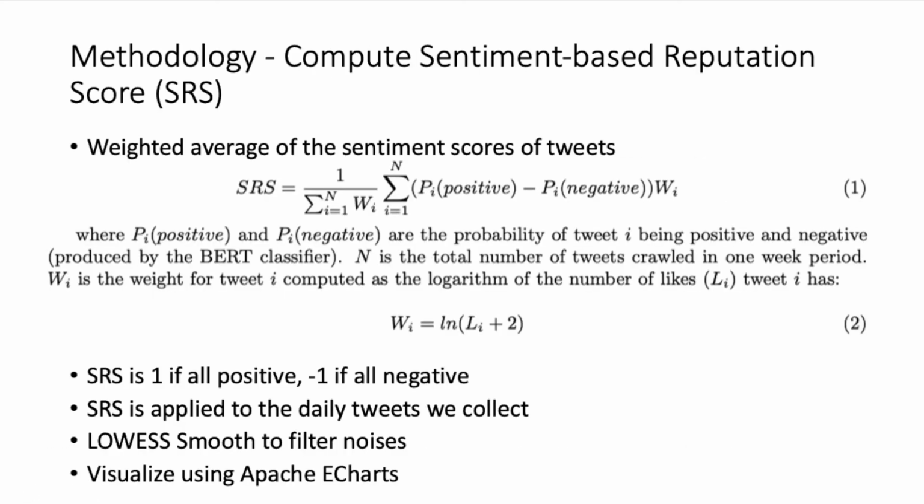In the second task, we need to compute and analyze SRS for some tweets. This is how we compute SRS. We let the score of positive sentiment be 1, negative be -1. Essentially, we are computing the weighted average to get a final score. Then we filter the noise and visualize the results. Now let's look at some interesting results.